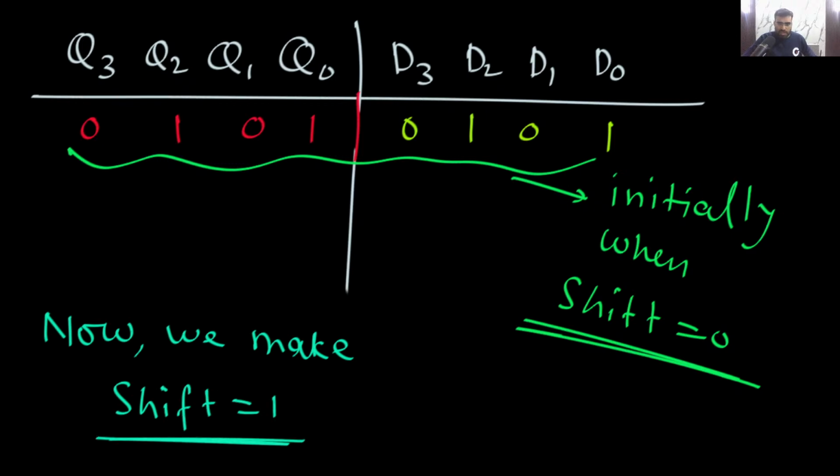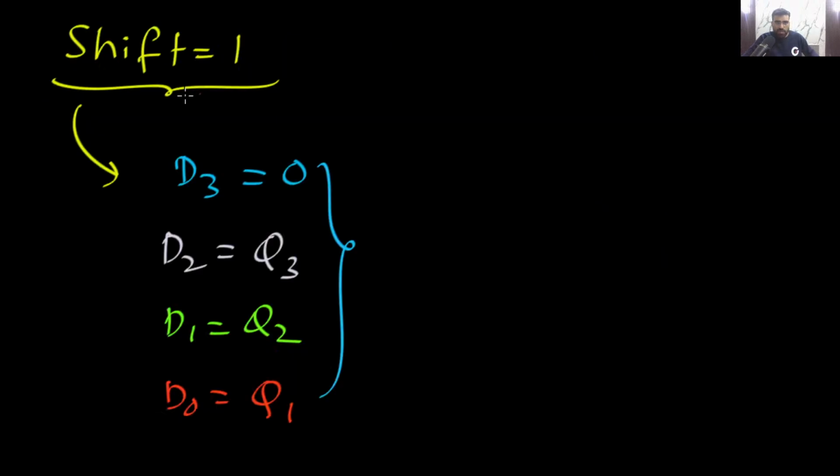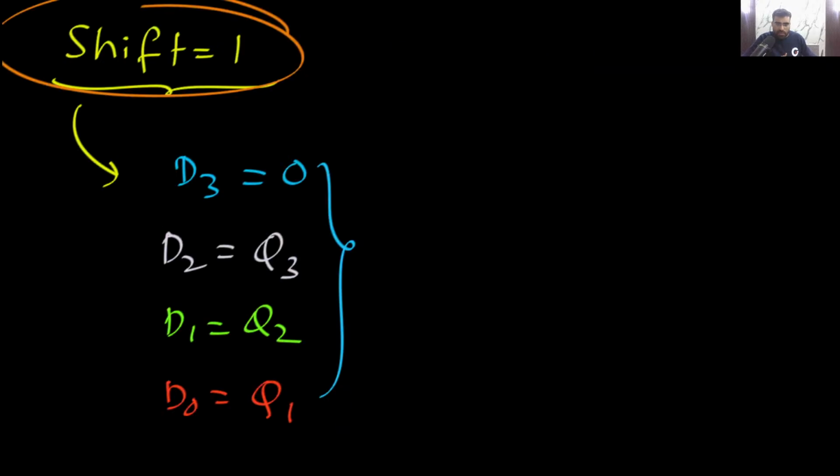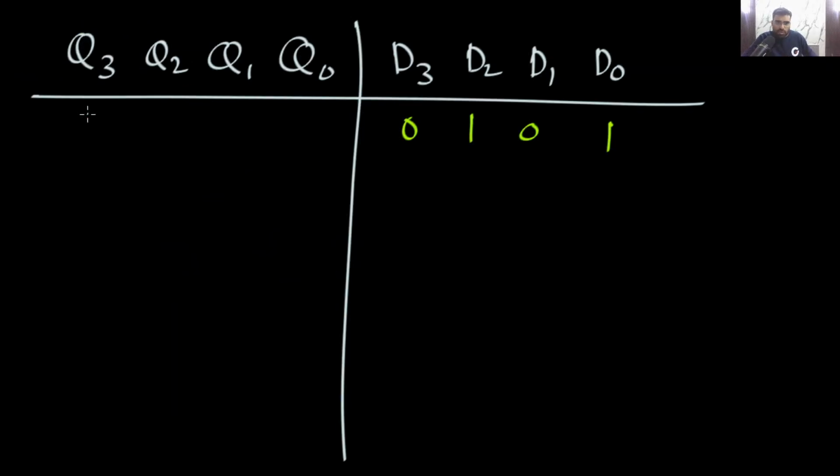When you make shift equal to 1, D3 will become 0. You can see 0, 1, 0, 1 was the initial situation. Now D3 will always be 0.